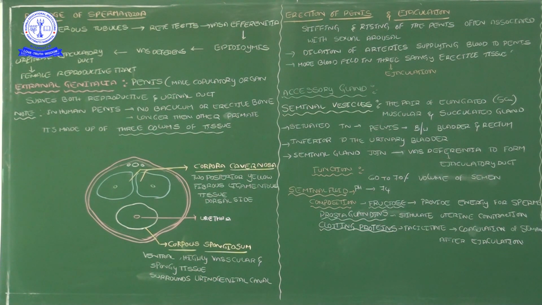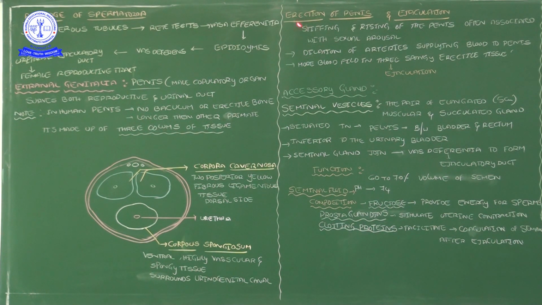Then, ejaculation. What is the meaning of ejaculation? Here I already said in the first column, spermatozoa travel through the different parts of the male accessory ducts, then come out from the urethral meatus. Semen coming out from the urethral meatus, that process we call ejaculation. See, in this sectional cutting of the penis, the inside contains a lot of vessels, the blood supply: arteries, veins, and some nerves also.